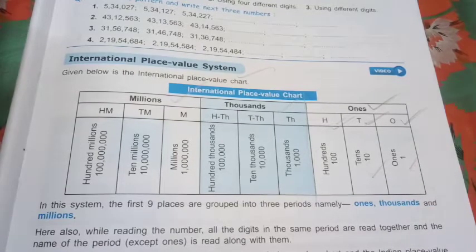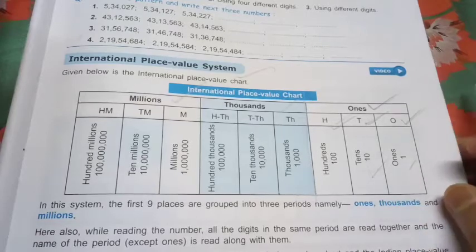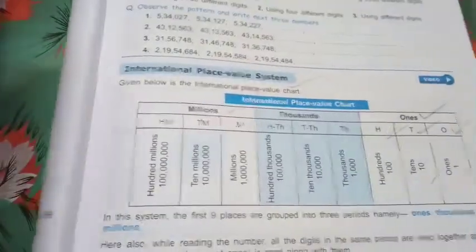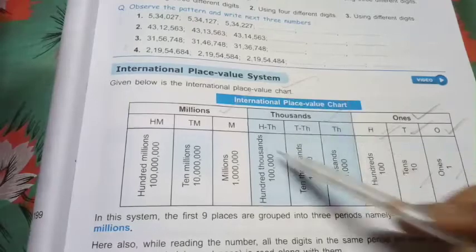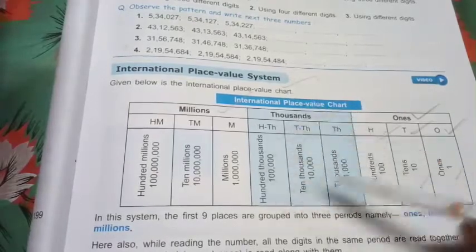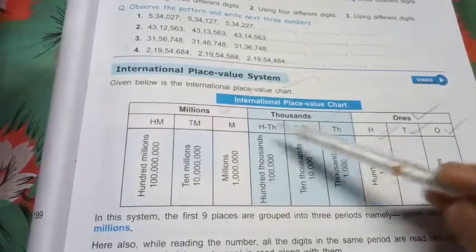Next, we have our thousands. Now from here you have to understand the difference between the Indian place value system and the international place value system. In the international place value system, the period of thousands has been divided into three subparts.